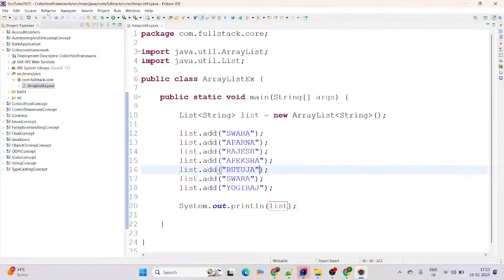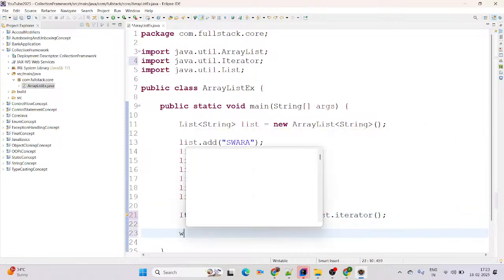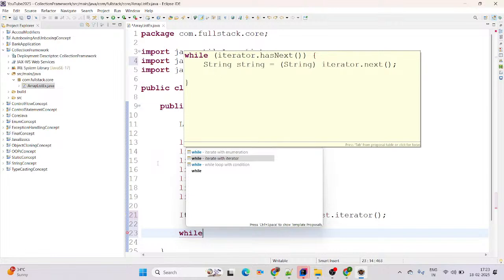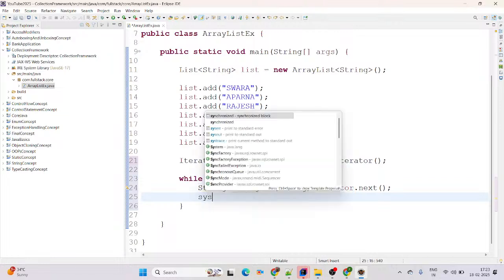But if you want to iterate the records, then we have a concept named iterator. You can simply use Iterator, and we are giving the type String here. Then iterator equal to list.iterator. Now we are using a while loop with the iterator. It will help us to iterate the records. Simply try to print by using syso.